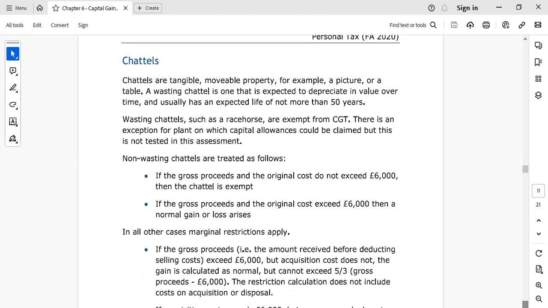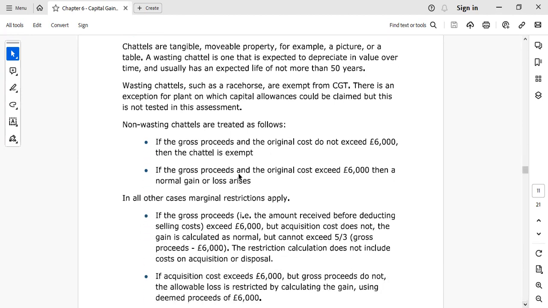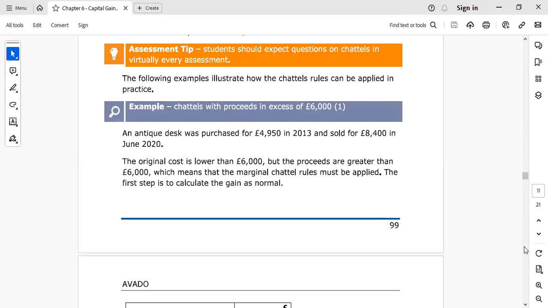There are different rules for chattels. If the gross proceeds and the original cost do not exceed £6,000, then the chattel is exempt. If the gross proceeds and the original cost are both over £6,000, then a normal gain or loss arises. In any other case, we have to apply this marginal rule. Instead of reading this marginal rule here, it is better if we understand it through an example. And this is a must question in your exam.